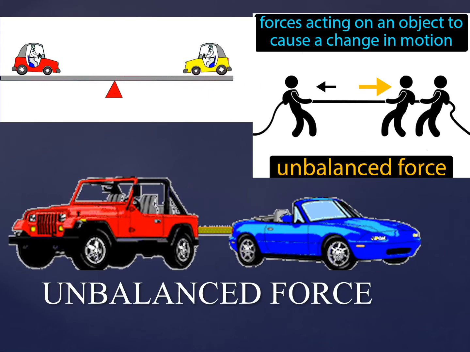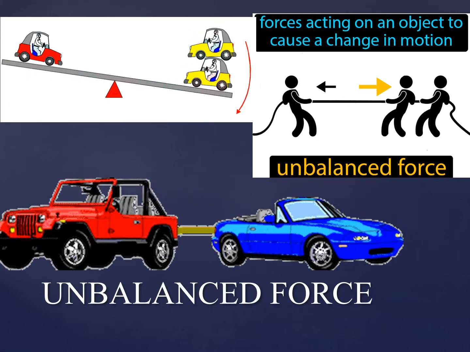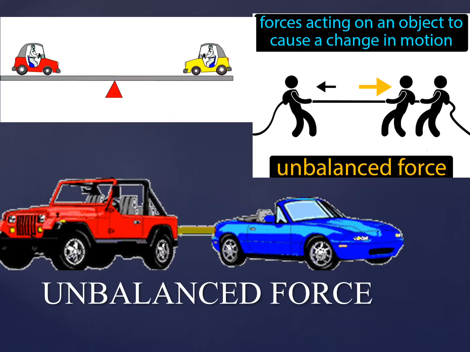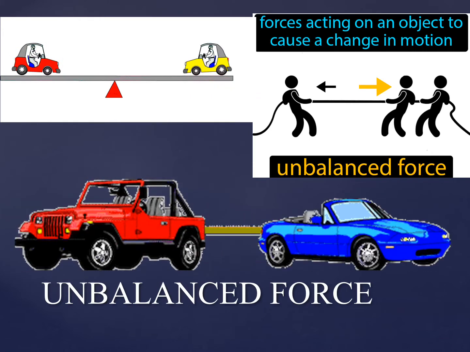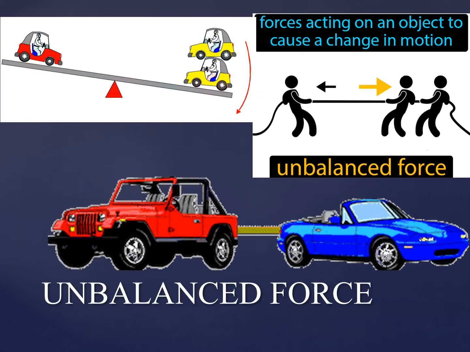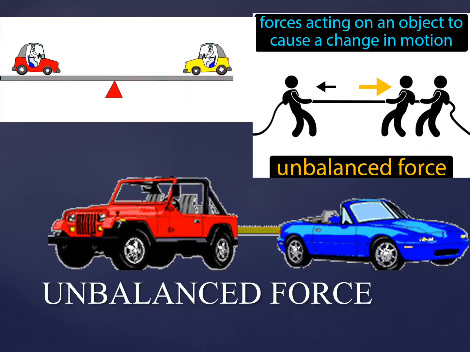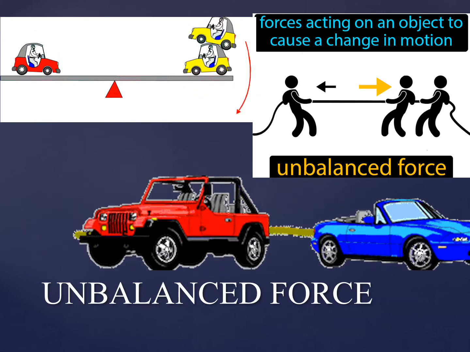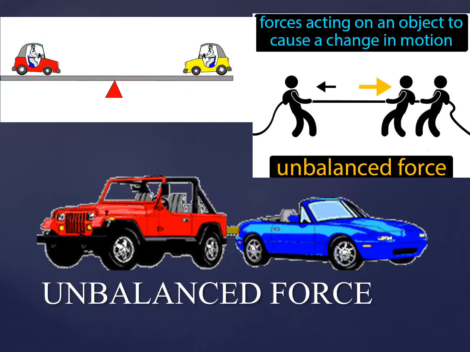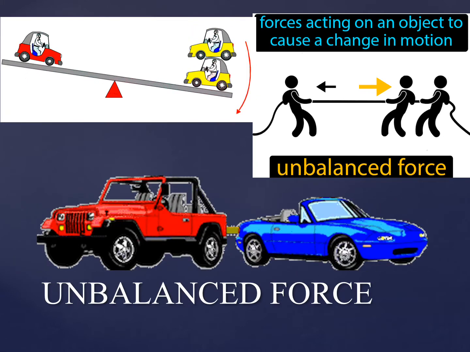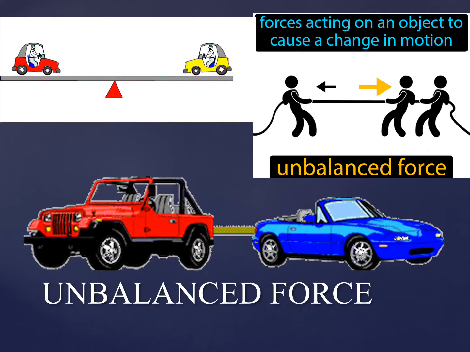Unbalanced force can stop a moving object. When you catch a ball, you stop it by exerting a force greater than the force exerted by the ball. That's why the ball stops. Unbalanced force can also speed up or slow down a moving object. Remember, unbalanced force can speed up or slow down a moving object.